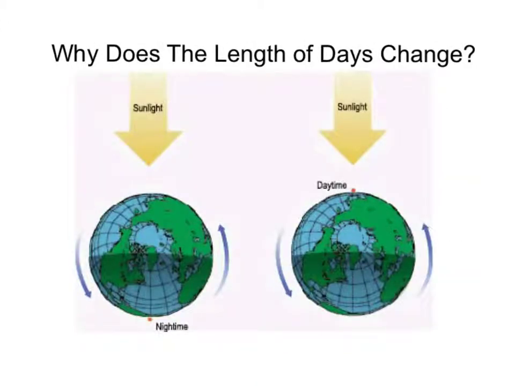The length of the day changes during the year because of the Earth's tilt. As the Earth orbits the Sun, its tilt causes the northern and southern hemispheres to alternate between greater and lesser exposure to the Sun. As the hemisphere is tilted away from the Sun, the length of the day becomes shorter, and as it is tilted towards the Sun, the length of the day becomes longer.